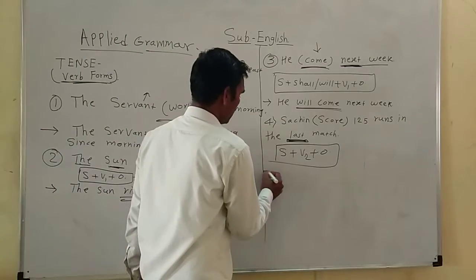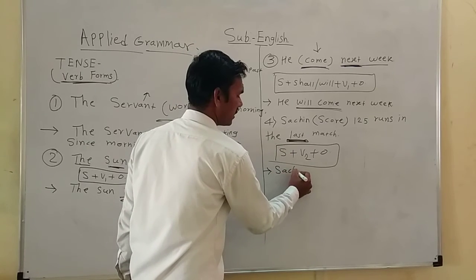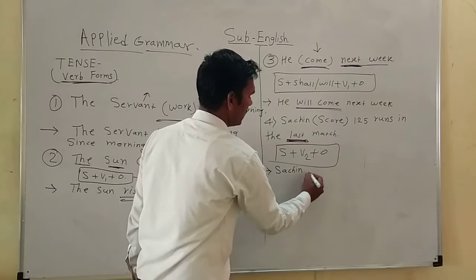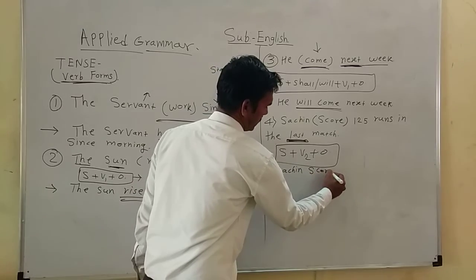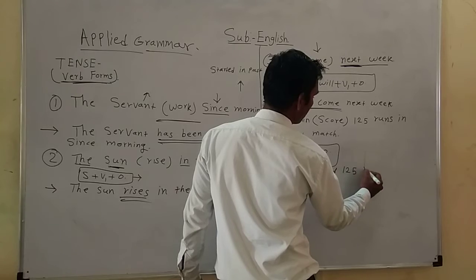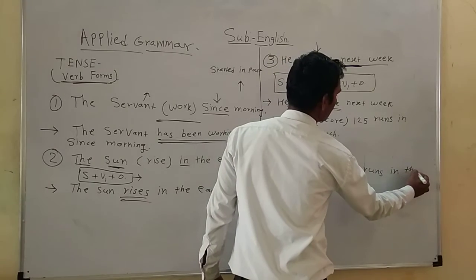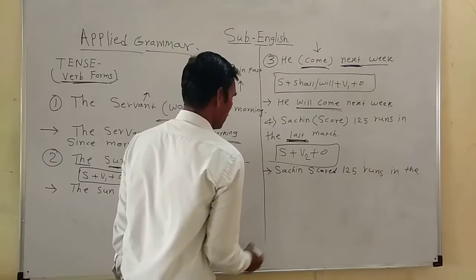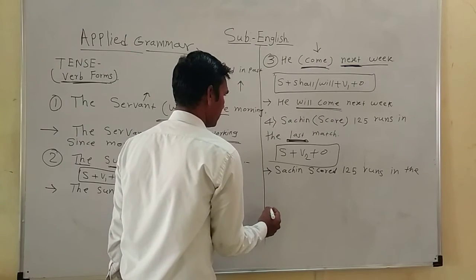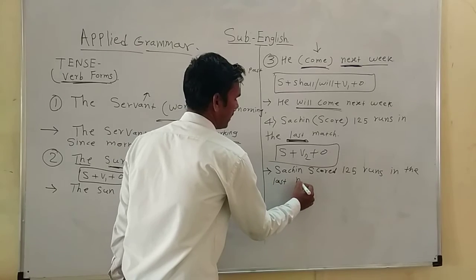So the correct answer is: Sachin scored 125 runs in the last match.